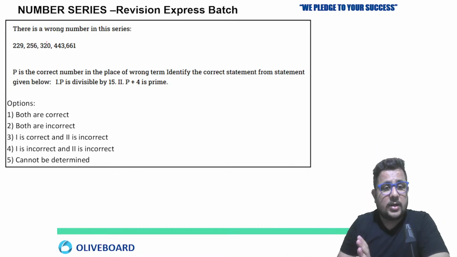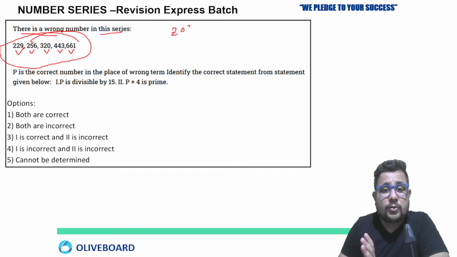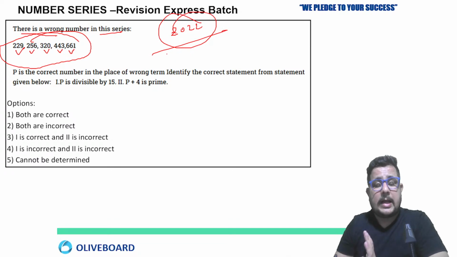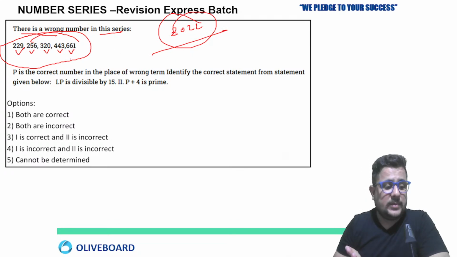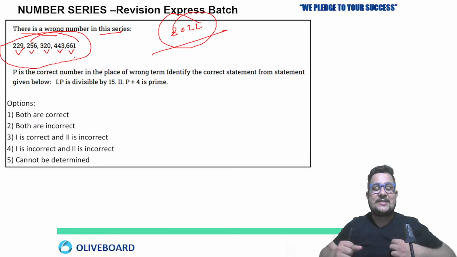Now the next one. See, there is a wrong number in the series: 229, 256, 320, 443, 661. This is a question from a previous year. The same question came in 2022, RBI Grade B exam. So try to do it. I'm giving you time. Okay, let's do it.